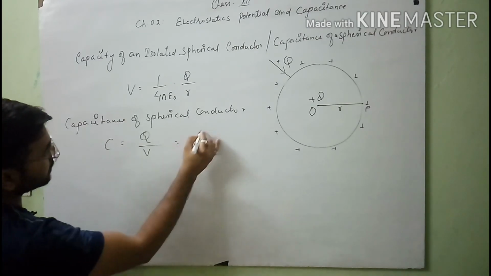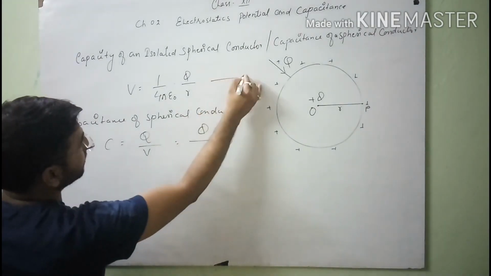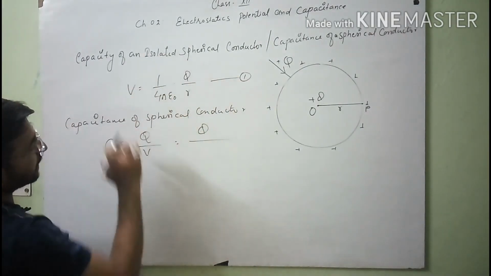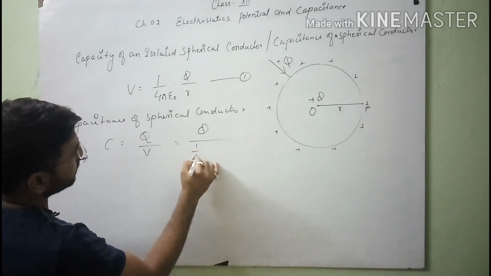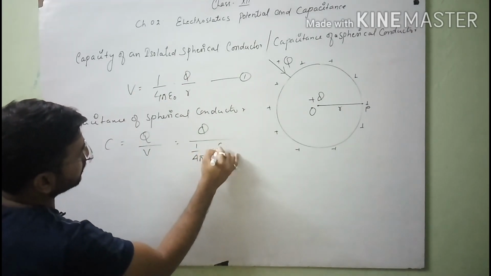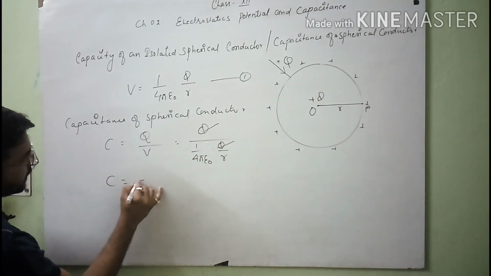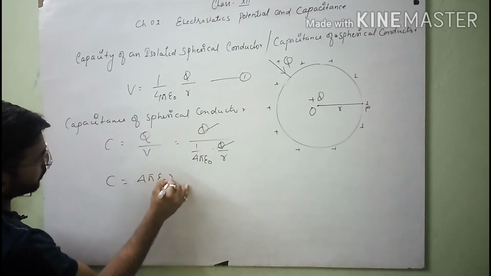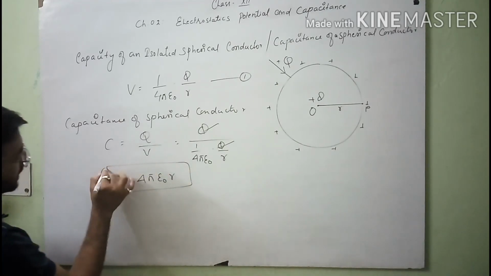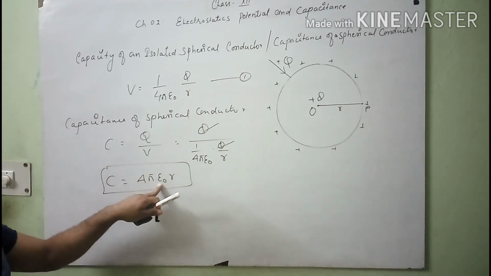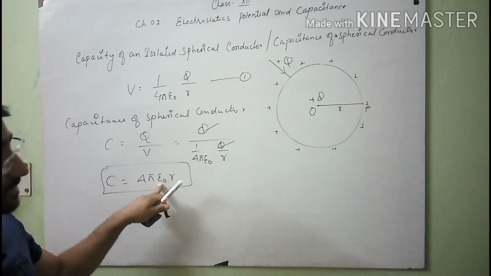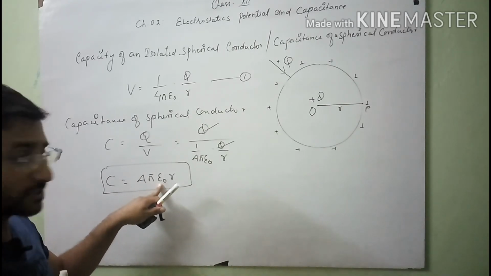So you can use Q here, and you have the value of electric potential there, which is 1 over 4 pi epsilon naught times Q by R. After cancellation, you will get the value 4 pi epsilon naught R. Here epsilon naught is the electric permittivity in vacuum, which means vacuum or free space.